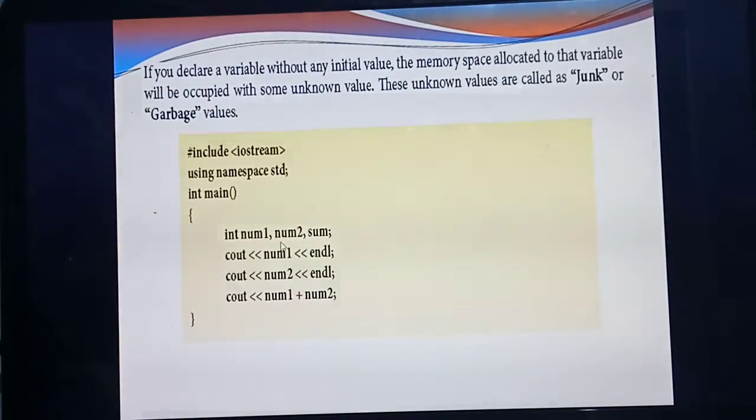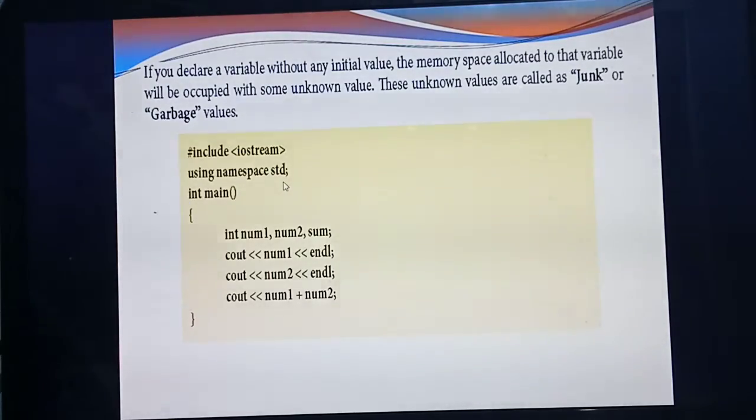So next, listen. Next we are going to see a simple program. You are declaring some variables. In the last example you declared some variables, but you are not giving any values for the variables. For example, you are going to add 2 numbers, A and B or num1 and num2, but you are not giving any values for num1 and num2.